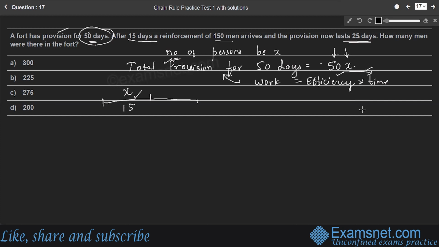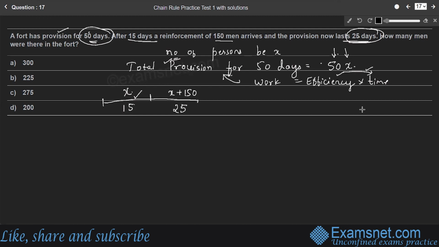And 150 men were reinforced after 15 days, and the provision now lasts for 25 days. After 15 days, 150 men arrived, so the number of persons becomes X plus 150, and the remaining provisions last for 25 days.